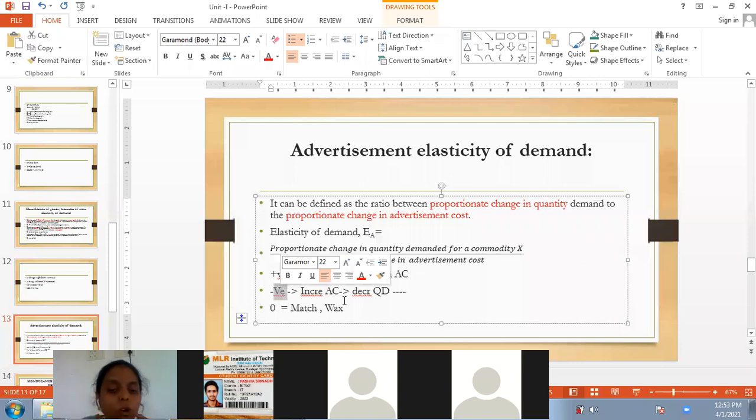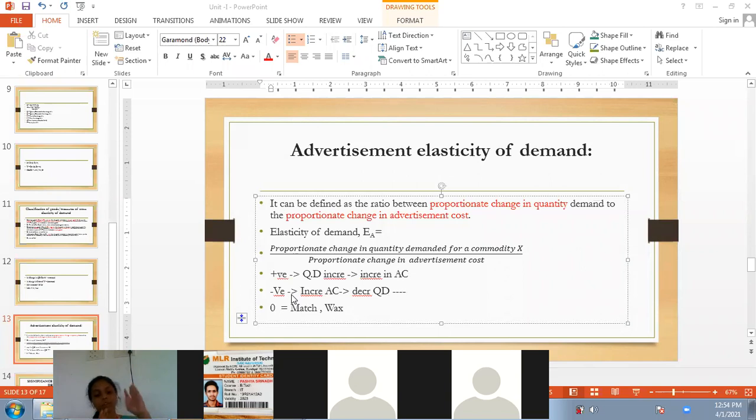In this case, what is a profitable decision? If you want to secure your profits, and the advertisement elasticity of demand is negative, then decrease the advertisement cost. As it is negative, by decreasing the advertisement cost, we can increase the quantity demanded. Why? Because they are negatively related to each other. So, advertisement cost elasticity of demand can be used for taking various decisions.